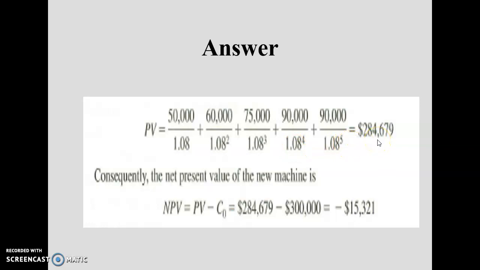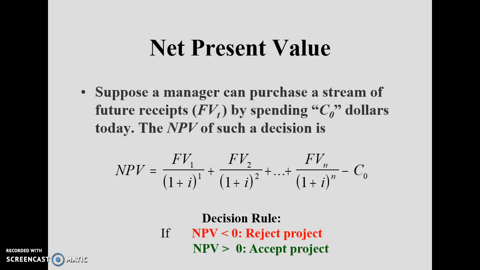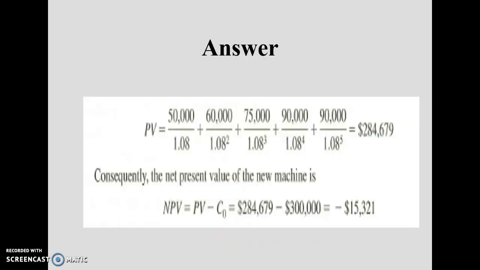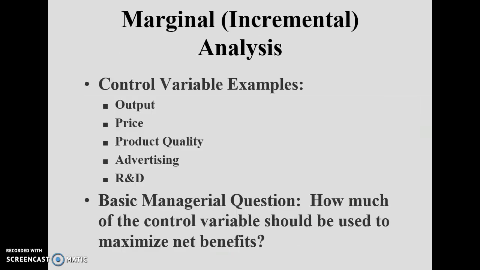The total amount is equal to 284,679. Now net present value is equal to present value minus cost, and the answer is negative 15,321. According to the rule, if the NPV is less than 0, we should reject the project. We are not going to purchase the machine. The manager decides that he is not going to purchase the machine.